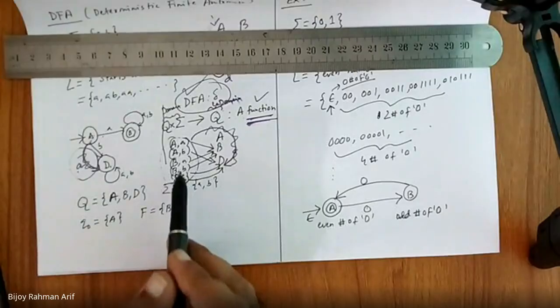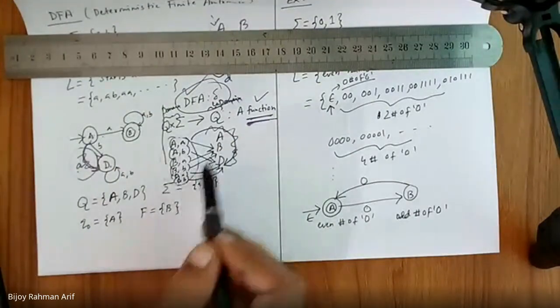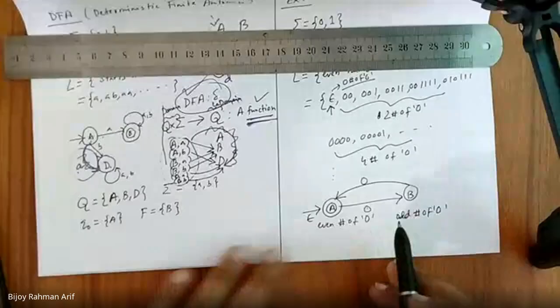What is the definition of DFA? Can you recall that? Sir, A0 is used twice, so this should not be a DFA. It is used multiple times.